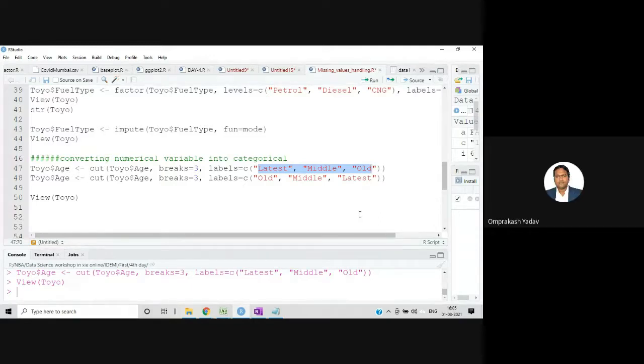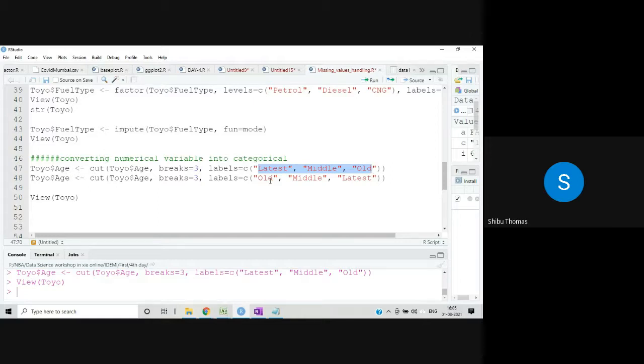So there are multiple parameters in this cut function also. I have shown only these three parameters, but there can be, let's say, include lowest, ordered result equal to false, right equal to true. Many parameters are there; you can see them later on. But the thing is, if you mention the labels in reverse order, to the lowest value it will assign that particular label first.